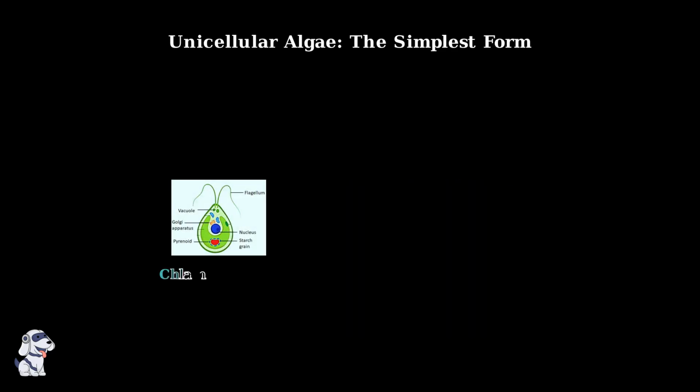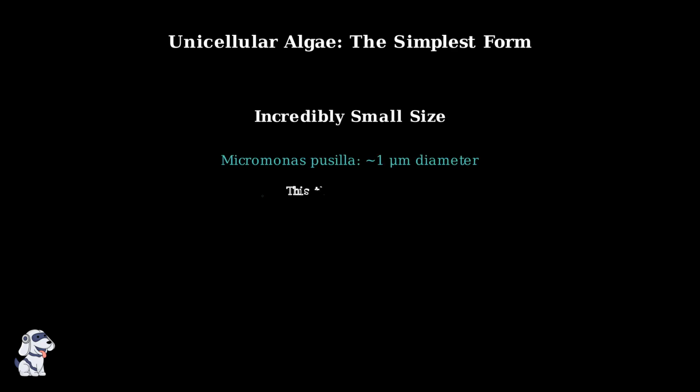Here we see Chlamydomonas, a perfect example of a motile unicellular algae. Notice the flagella extending from the cell that allow it to swim through water, and the various organelles packed into this single cell. These organisms are incredibly tiny. Micromonas pusilla, one of the smallest known algae, measures only about 1 micrometer in diameter. To put this in perspective, a human hair is about 100 times wider than this entire organism.